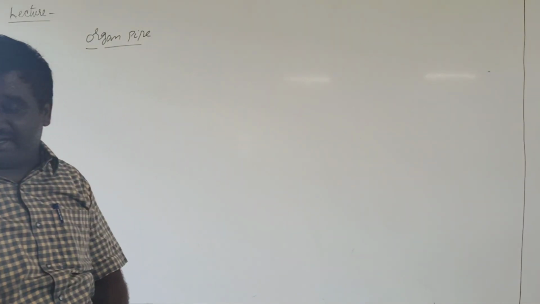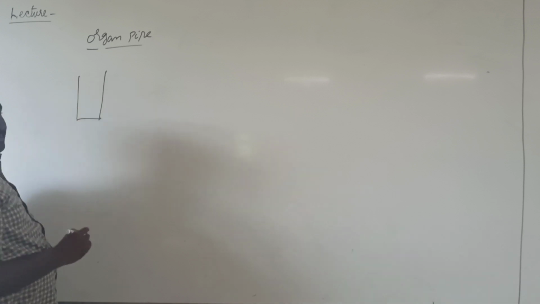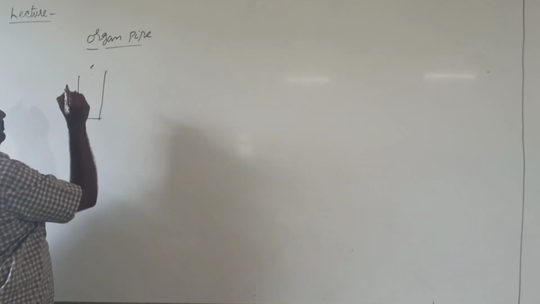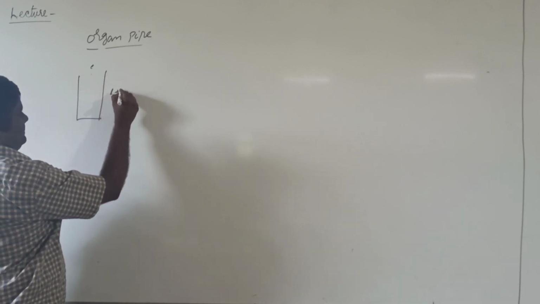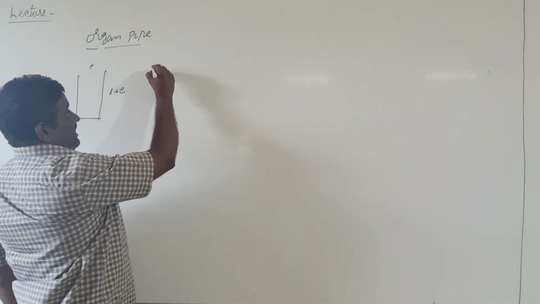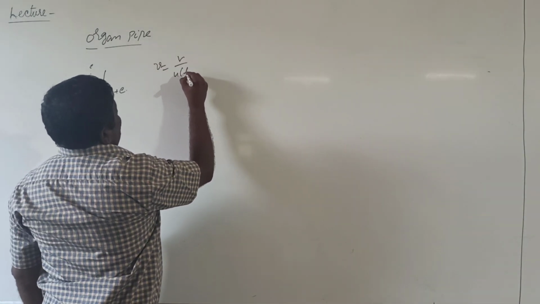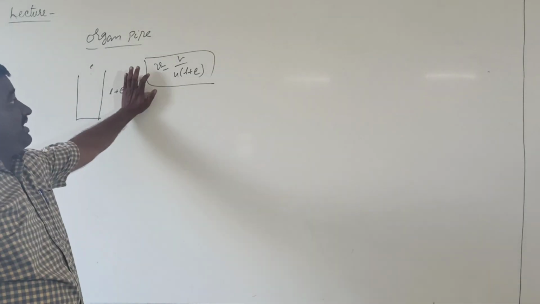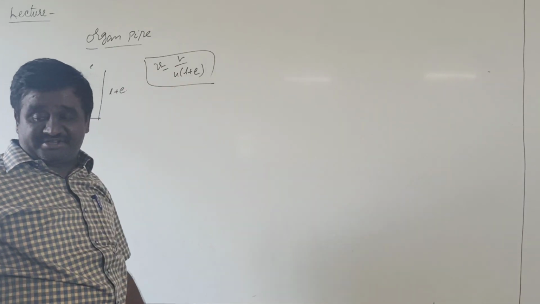Now we consider the end correction in case of a closed pipe. Due to inertia and momentum, the antinode is formed a little bit above the mouth of the closed pipe. In that case, the length of the pipe is taken as L plus E. Then the fundamental frequency mu equals V by 4 into L plus E, which is the equation of fundamental frequency of a closed pipe in terms of end correction.